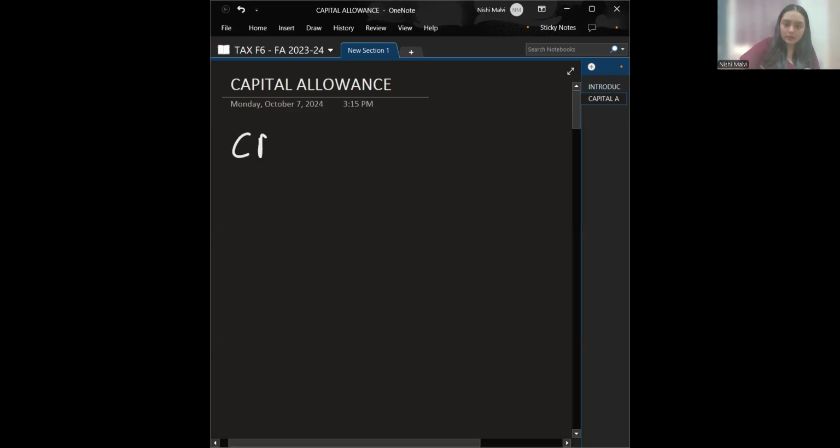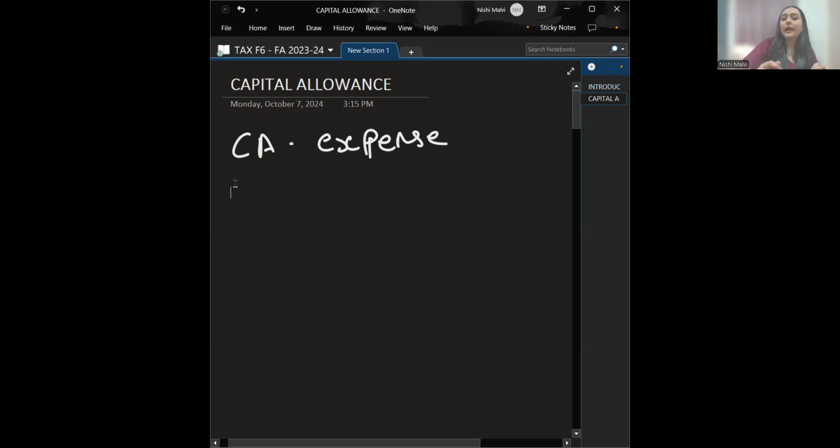So now, whatever capital allowance you get per year, just like depreciation, this is also treated as an expense. Whenever you purchase plant and machinery, this is calculated on your plant and machinery.